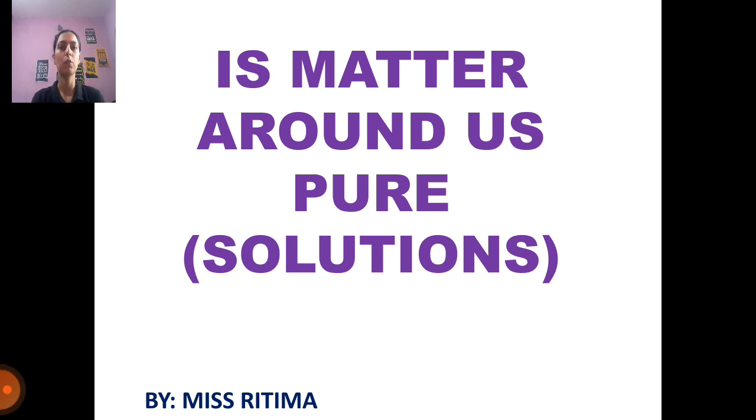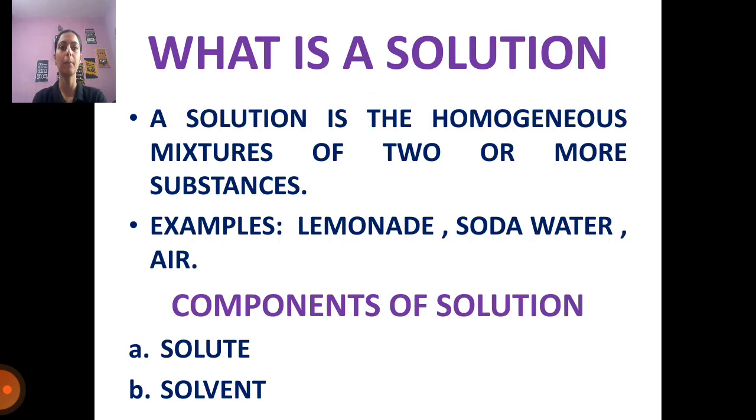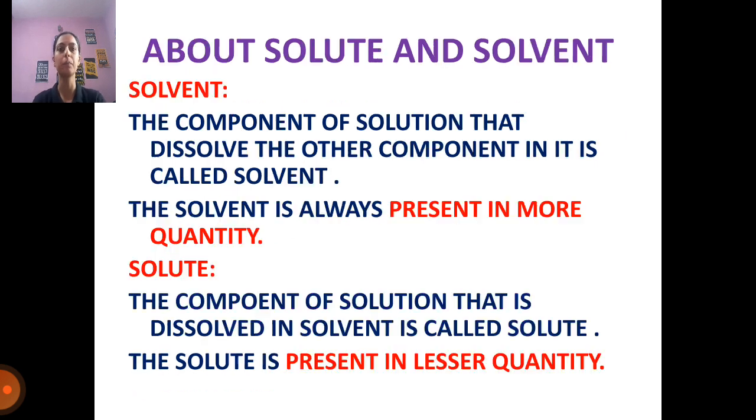And today we are going to discuss solutions. So let's start with the topic. Now, what is a solution? A solution is a homogeneous mixture of two or more substances. The various examples of solution are lemonade, soda water, air. A solution has two components. The first one is solute and the second one is solvent. That is, solute and solvent both combine together to form a solution.